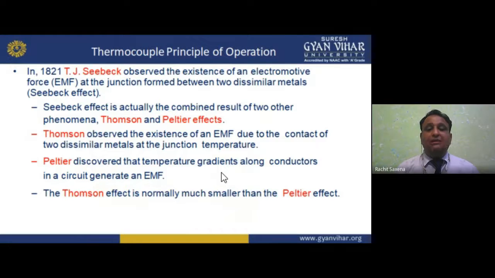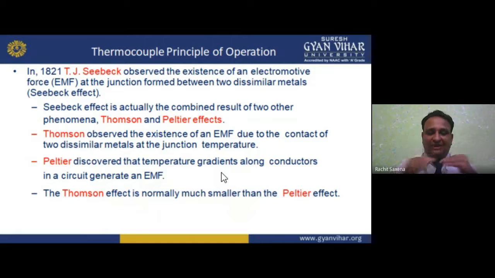Now, what is the Thomson effect, my dear student? Thomson observed the existence of an EMF, an electromotive force, due to the contact of two dissimilar metals at the junction temperature. We have aluminum and copper.